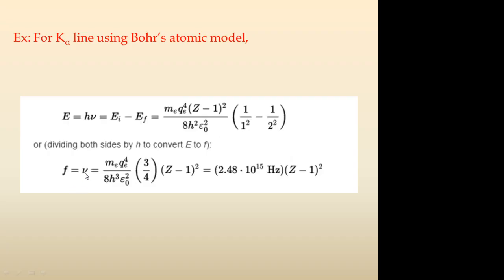So nu is equal to m q to the power of 4 by 8 h cube epsilon naught square, and these values are simplified so that we get a constant value 3 by 4 into (Z minus 1) whole square. If we substitute all the constant values, we get a constant quantity as 2.48 into 10 to the power of 15 hertz into (Z minus 1) whole square. This equation shows that the frequency of that particular characteristic X-ray line is directly related to the Z value, which is a whole number that directly depends on the atomic number. So this was the conclusion by Moseley.